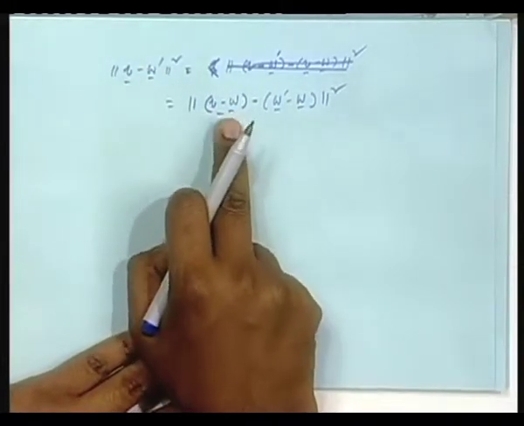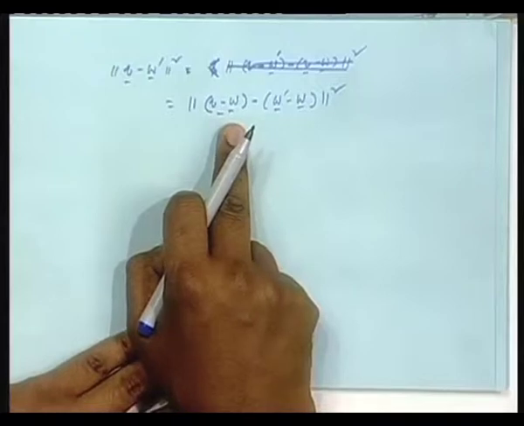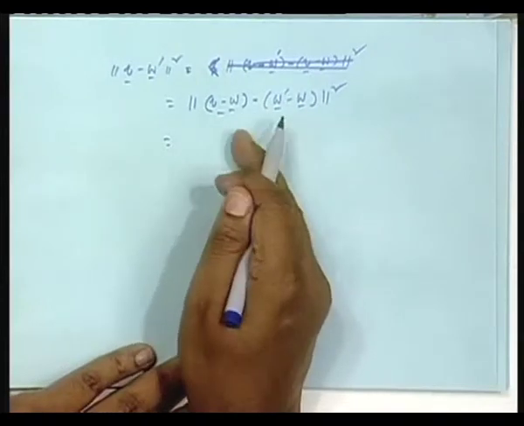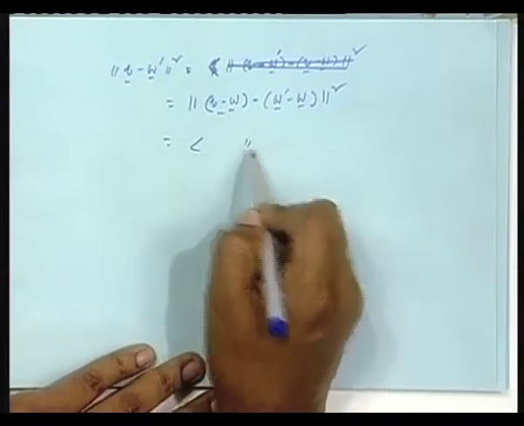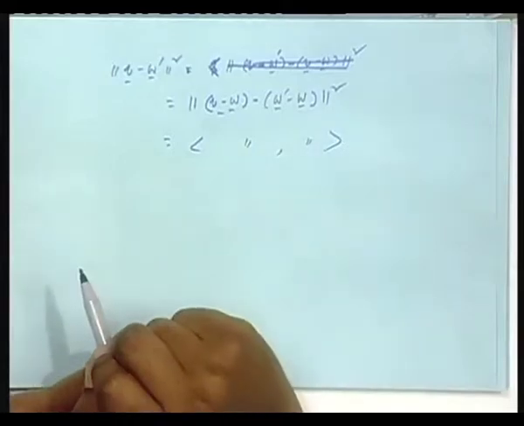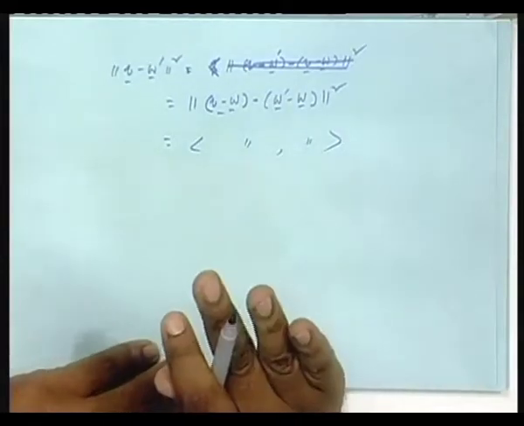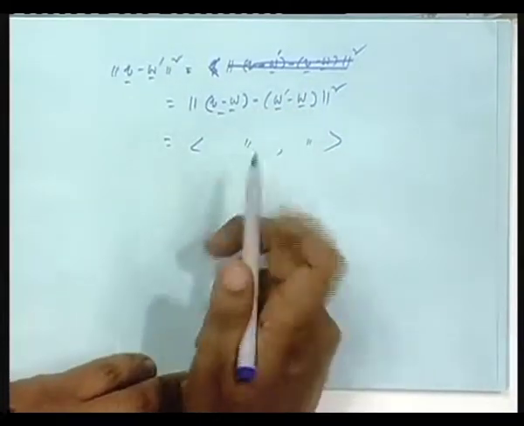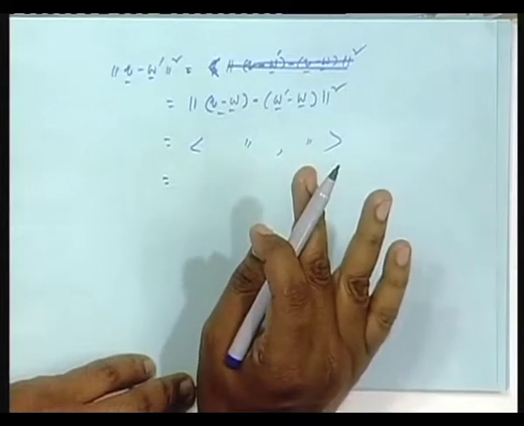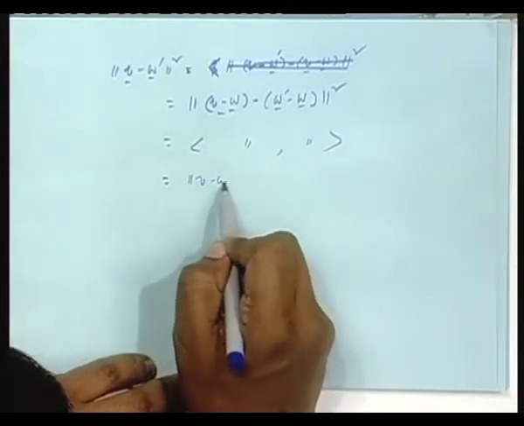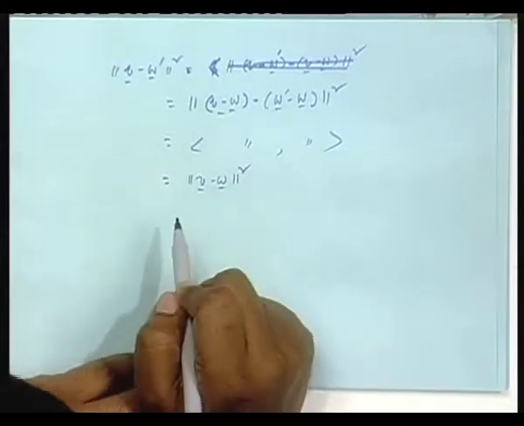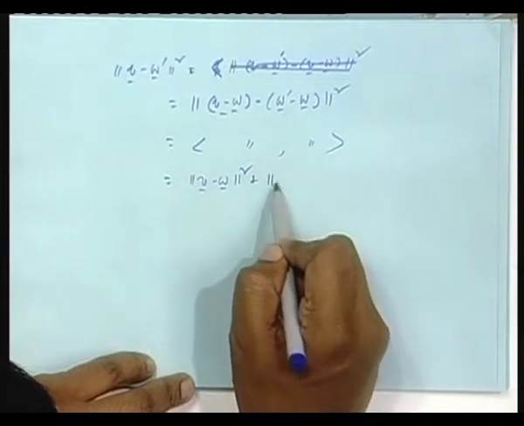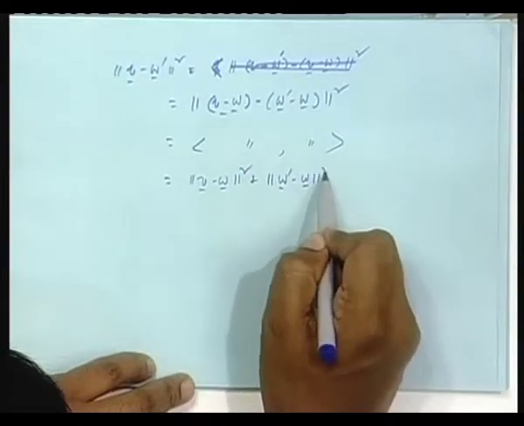V minus W, where W is the orthogonal projection of V on capital W, and this is the difference. And norm square means inner product with itself, isn't it? This with itself. So if you expand it, there will be four inner products. The direct terms will be V minus W with itself first, that is this one, and another term will be this with itself, and two cross terms.